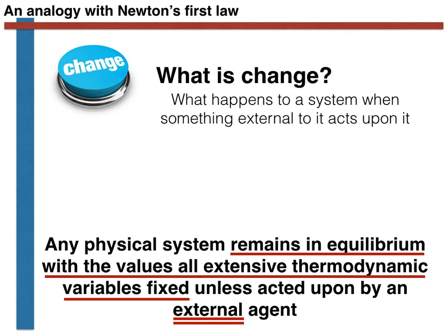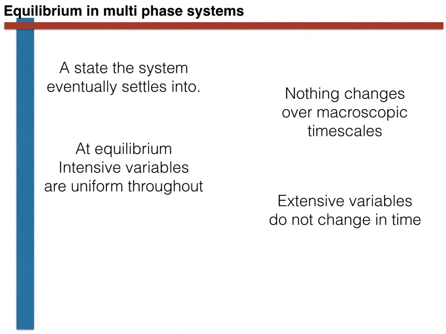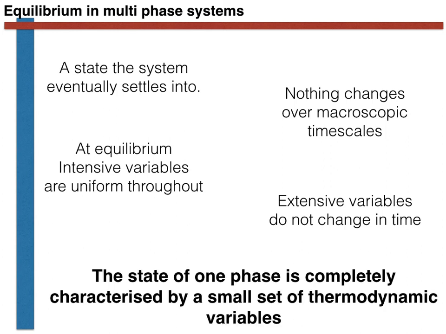We next refined this concept of equilibrium by thinking about multi-phase systems. In a multi-phase system, we explained how equilibrium is a state the system eventually settles into. When the system settles into this state, the values of the extensive thermodynamic variables in each of the subphases of which it is composed remain constant. Furthermore, the values of the intensive thermodynamic variables in each of these subphases are fixed and have one value. In other words, the values of the intensive thermodynamic variables are uniform throughout the system. As a consequence, each of the phases in the system can be completely characterized by a small set of thermodynamic variables.